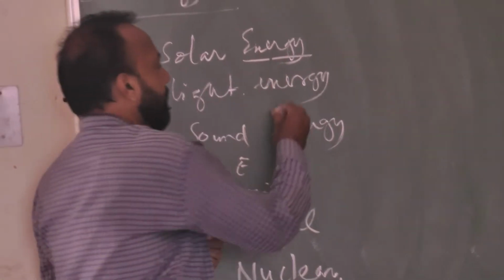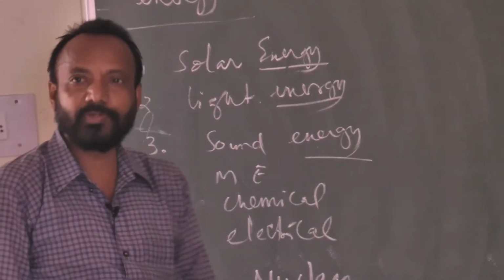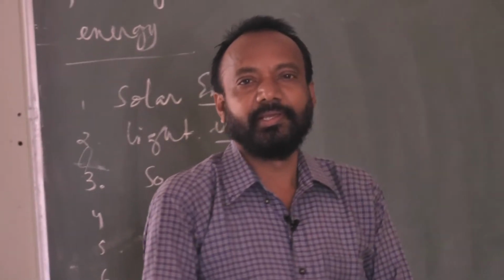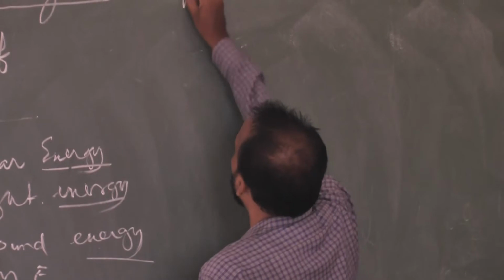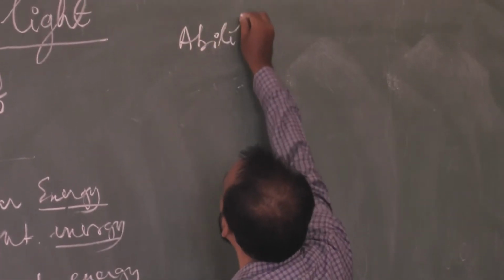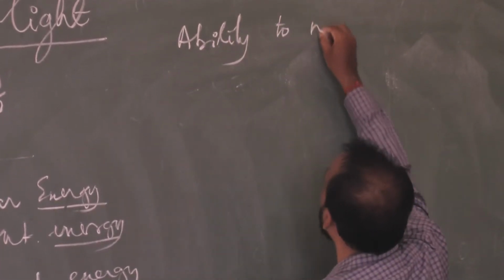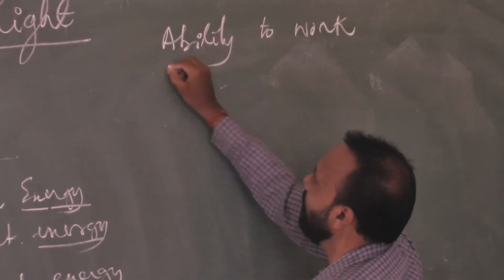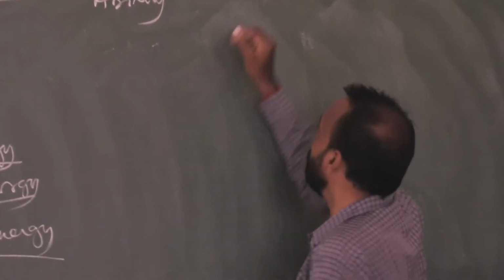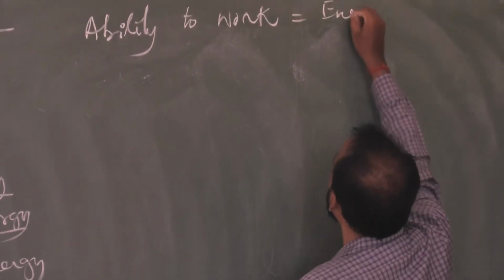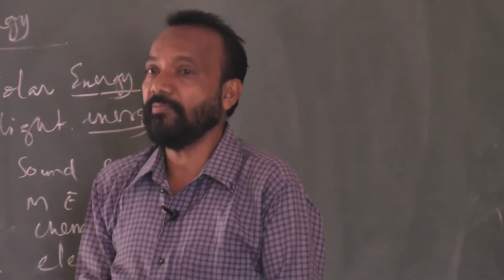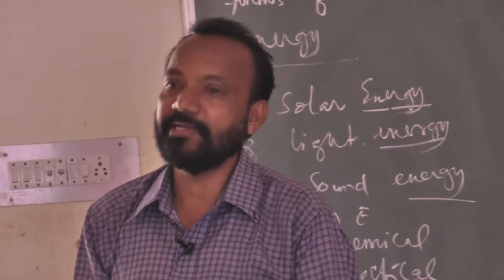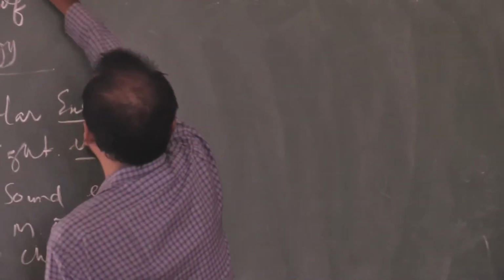What do you mean by energy? Energy means the capacity to do work, the ability to do work. Any kind of work you are doing, that is called energy. And the form of energy which produces the sensation of sight, the sensation of vision, when I want to see an object, that is called light energy.